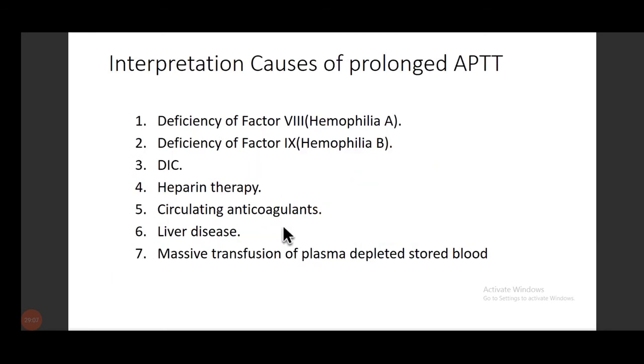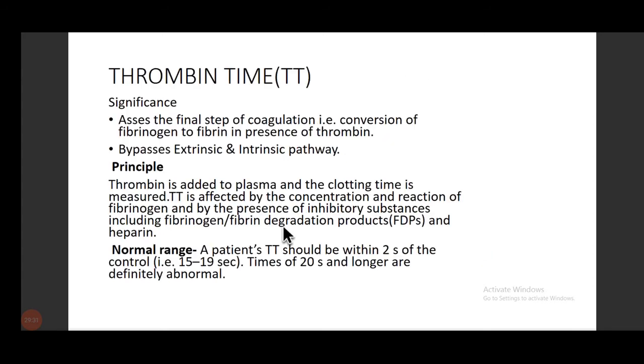Now, what are the causes of prolonged APTT? Deficiency of factor 8, deficiency of factor 9, DIC, heparin therapy, circulating anticoagulants, liver disease, massive transfusion of plasma, depleted stored blood. Now you have to remember that hemophilia can be detected by prolonged APTT.